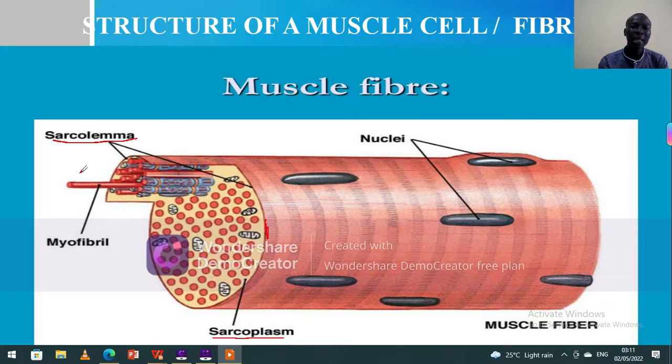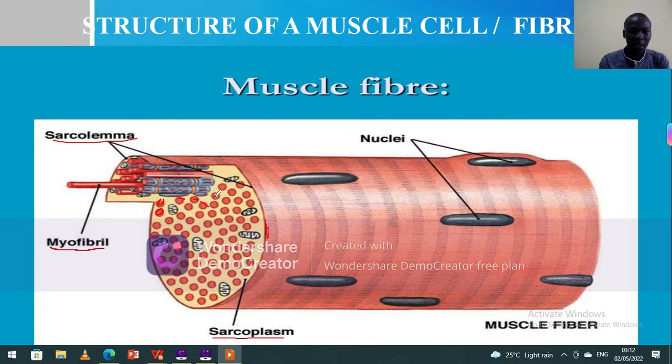Then inside there, we have thin threads which are made up of actin and myosin filaments. Those ones are called myofibrils. Now, there are so many of these myofibrils. You can see all over. This one is a myofibril, this one is a myofibril, even this one, all these red things are myofibrils. There are very many.